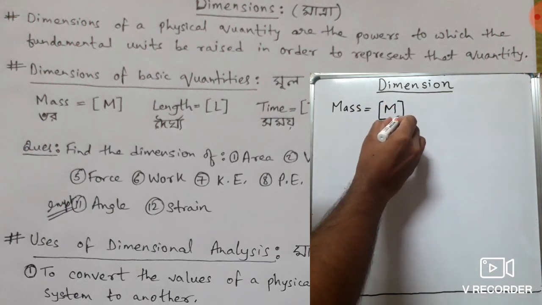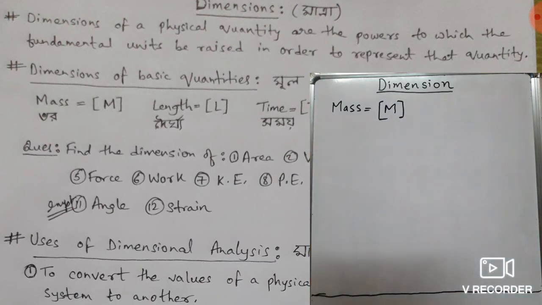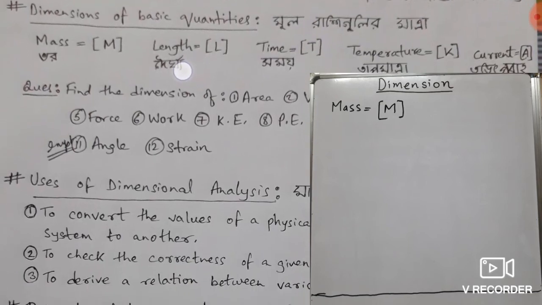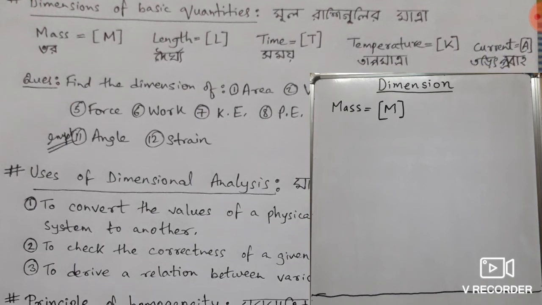Remember, you have to give third bracket, not first or second bracket. Similarly, we can see in the picture that the dimension of length is given by L, time by T, temperature by K. K is for Kelvin, and current, ampere.